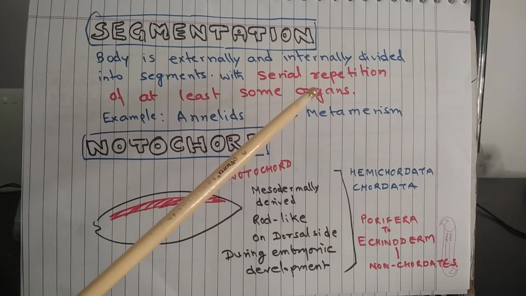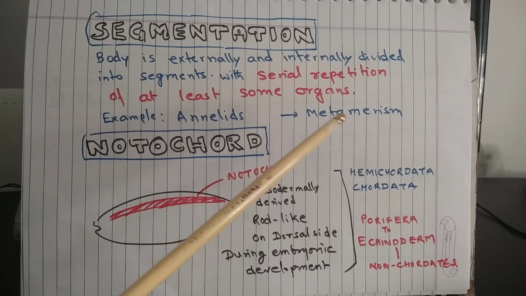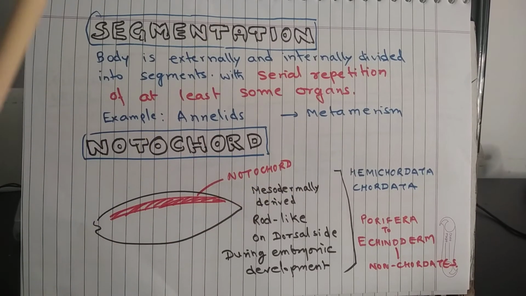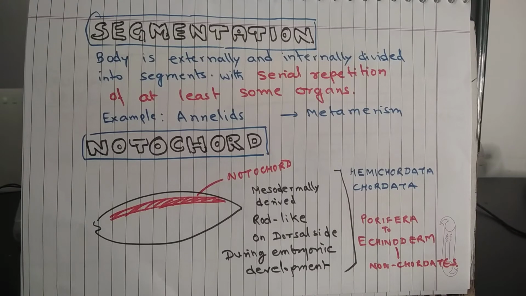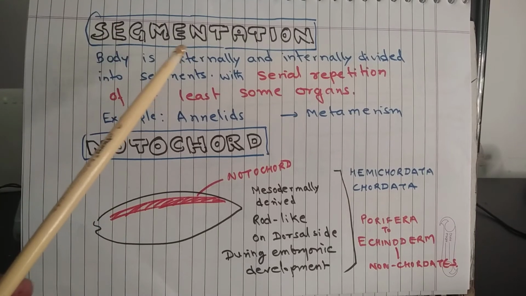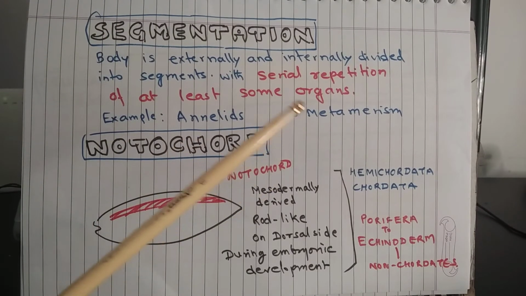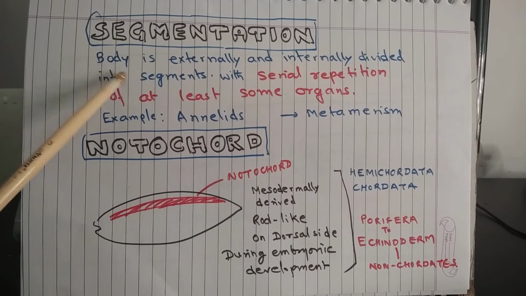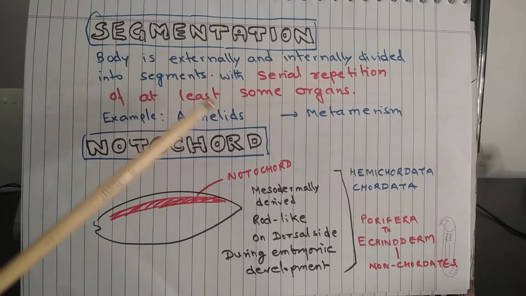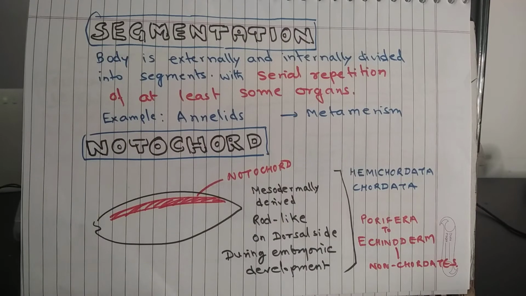You may have a question: the body of Arthropoda is also divided into segments, head, thorax and abdomen. So, what is the difference? In Arthropoda, the segmentation is external only, there is no internal segmentation. In Annelida, the segmentation is both external as well as internal. That is the difference.